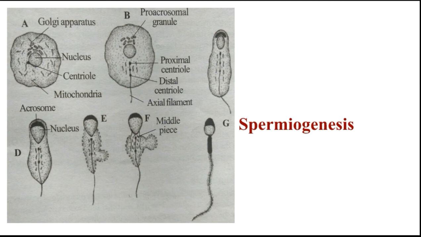The distal end of the axial filament is free from the cytoplasmic sheath, and it is named the end piece.